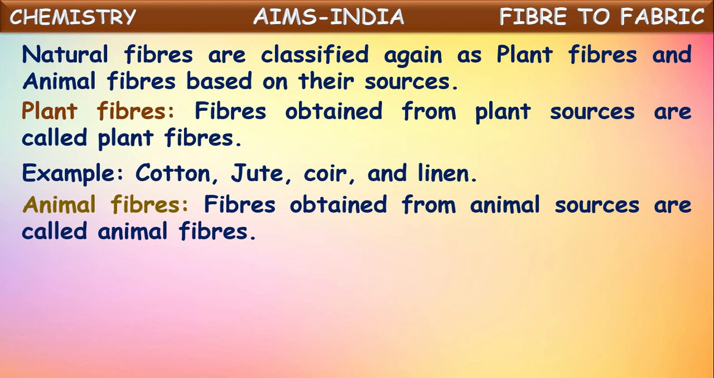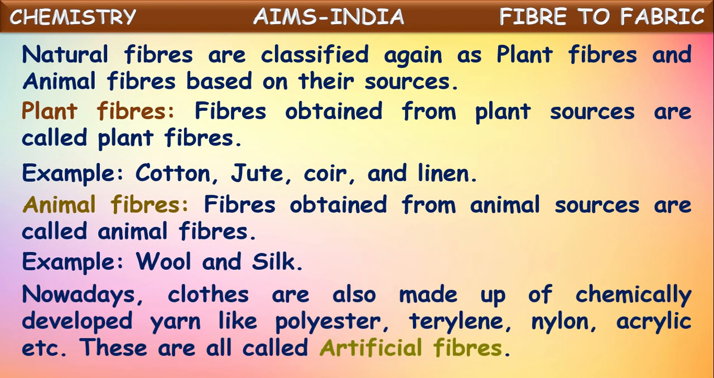Next, let us see animal fibers. The fibers which are obtained from animal sources are called animal fibers. For example, wool. Wool is obtained from animals like sheep and yak. The hair of these animals is collected for weaving woolen clothes, so it is an animal fiber. Even silk is obtained from silkworms. That's why these are called animal fibers.